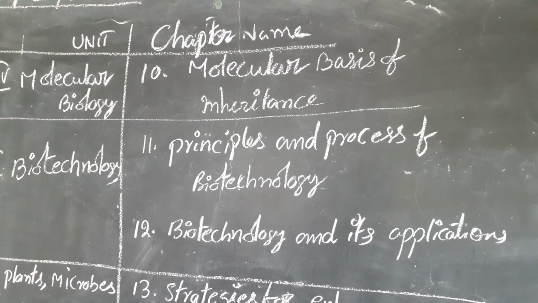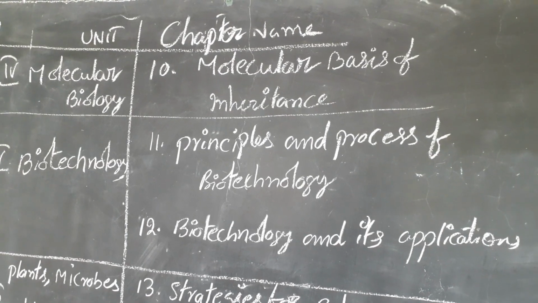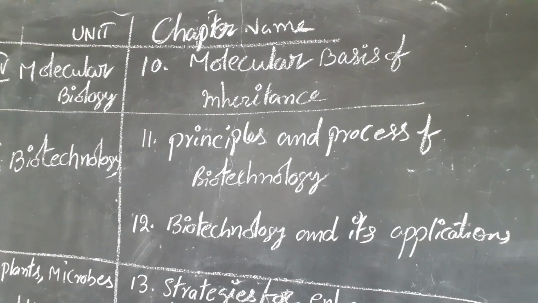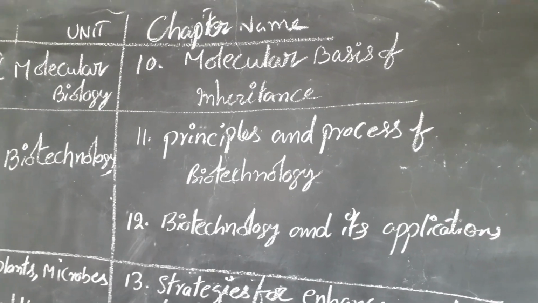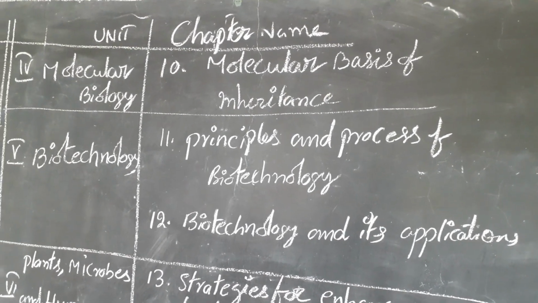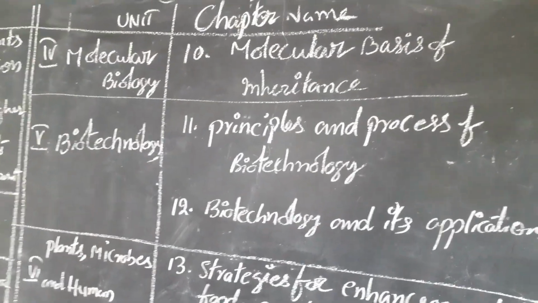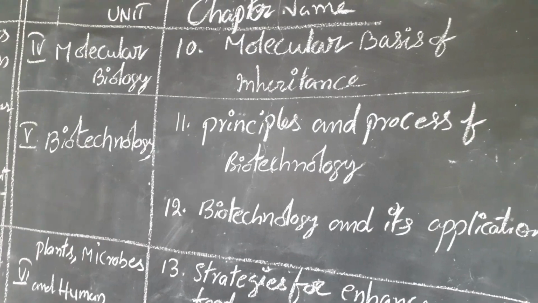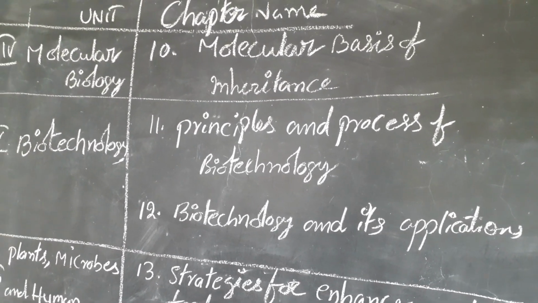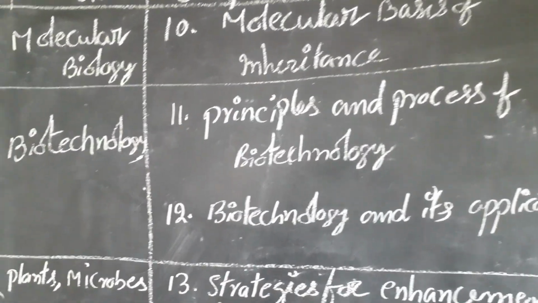Biotechnology nowadays is a very crucial syllabus, and so many people are trying to learn about biotechnology, like MSc biotechnology and some other ways, because this branch is very important in future for the next generations. So biotechnology and its applications, how it is useful, we study in this chapter.